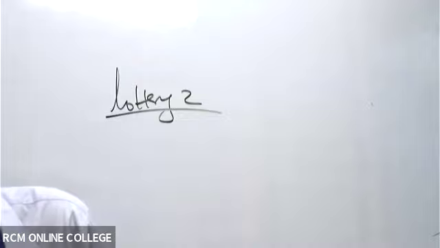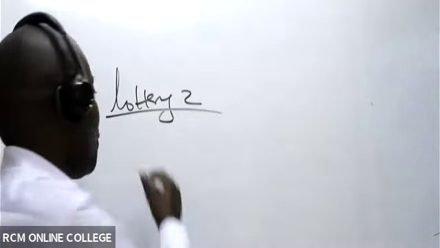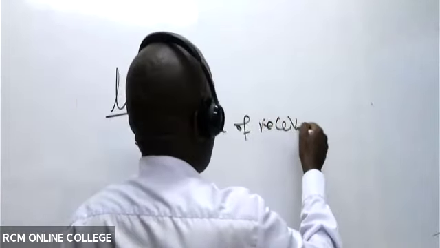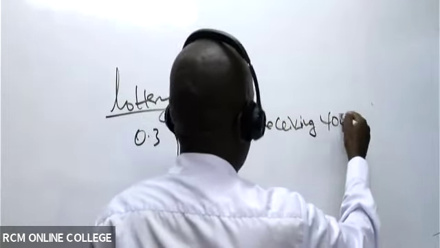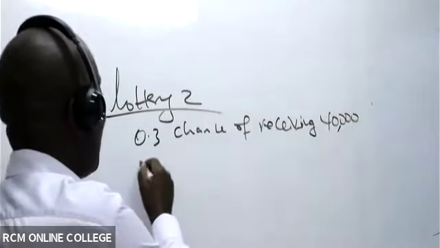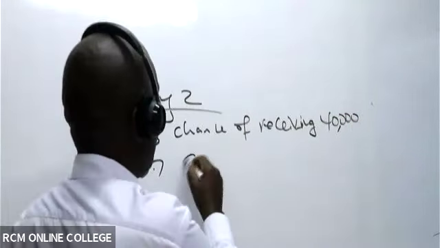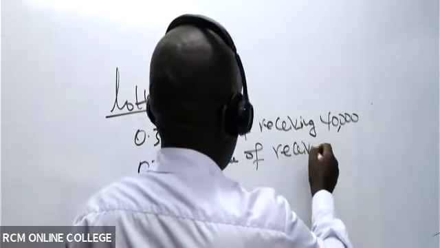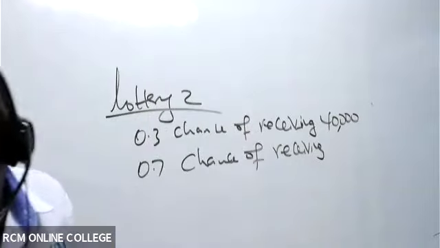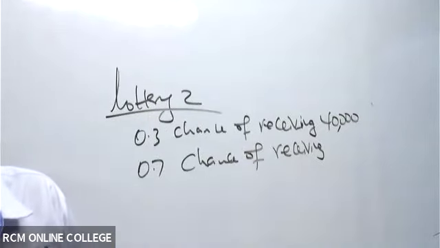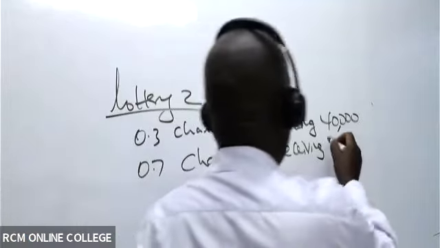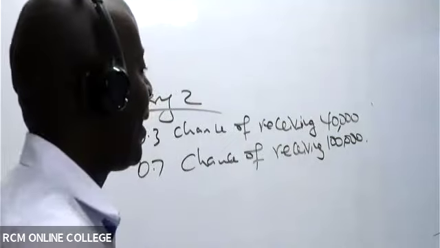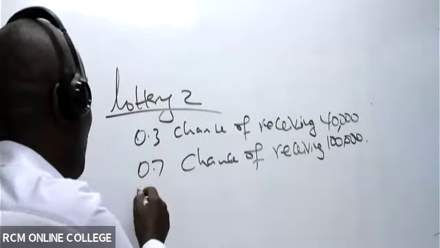In lottery 2, we have a 0.3 chance of receiving 40,000, and then a 0.7 chance of receiving a new amount, 100,000. Rahisi sana. And then the amount willing to pay.